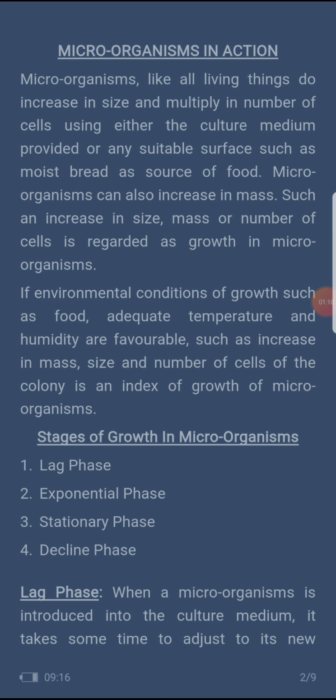Their cells multiply like other living things. If environmental conditions of growth, such as food, adequate temperature and humidity, are favorable, the increase in mass and number of cells of the colony is an index of growth of microorganisms. So if you are in a favorable condition, there will be a fast growth rate.